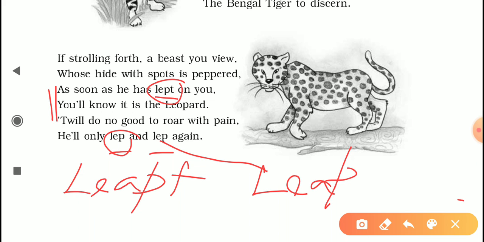I will again refer back to the poem Duck and the Kangaroo. You remember in that poem there was a word rheumatiz, which was actually a misspelling of the word rheumatism. So then also you have learned that the word was written in that mistaken manner to keep up with the rhyme scheme and also to entertain. Just like, sometimes the words in our surrounding life are written in a different manner to attract attention.